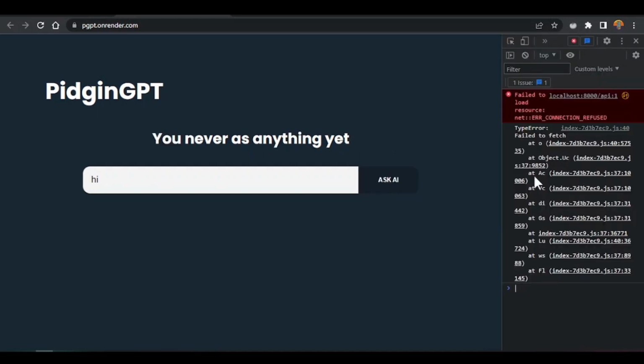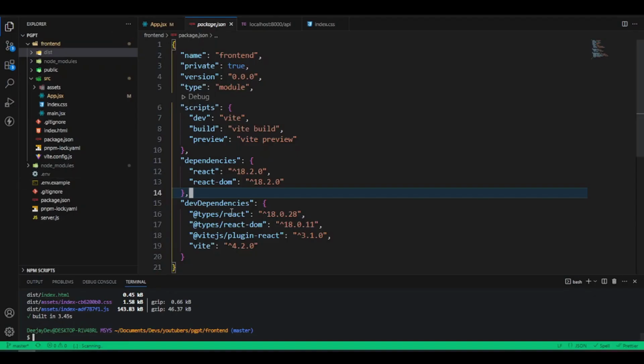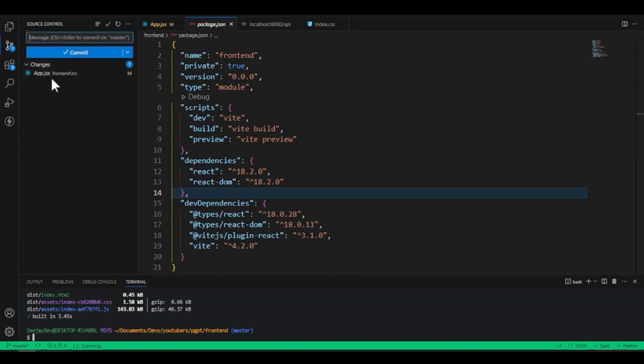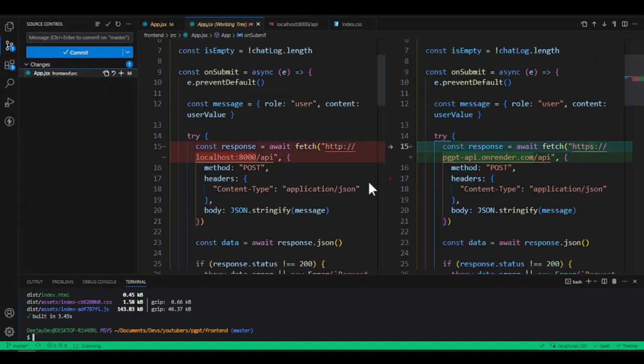So if you check, you go see say we dey get this issue for inside our fetch error. That's because we never deploy our code. So make we come back here into our VS Code, and because we don already build this out, we don already modify our route. Instead of making it work with our localhost, make it work with the remote server, we never push that code to GitHub. So anytime we make changes to our code, we go they push them, and Render go they help us deploy them automatically.